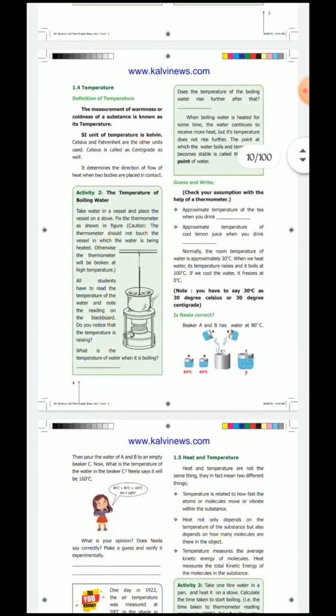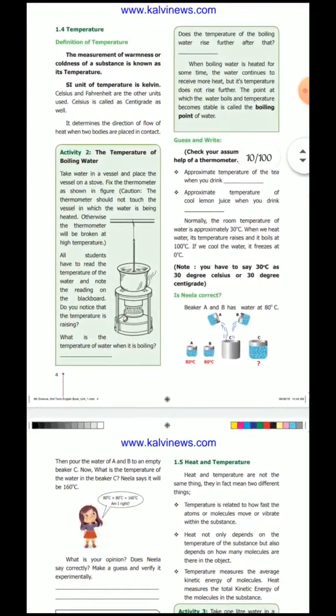Okay, the next one, temperature. The definition of temperature: the measurement of warmness or coldness of a substance is known as temperature. The temperature is the quantity that tells us how hot or cold the object is.